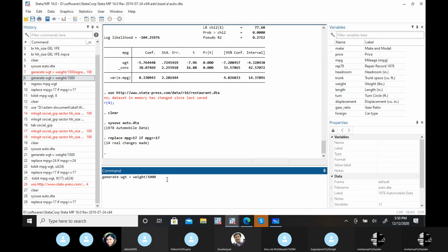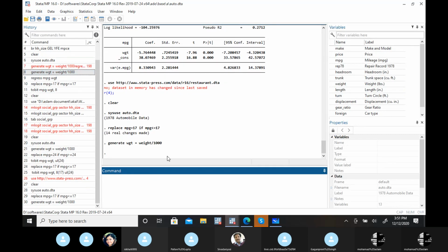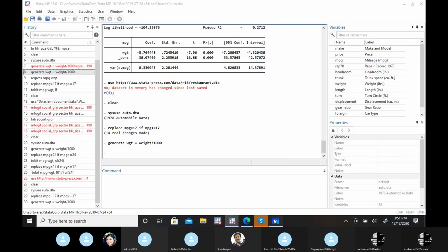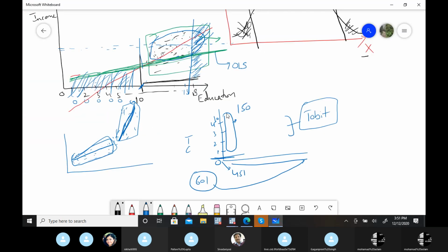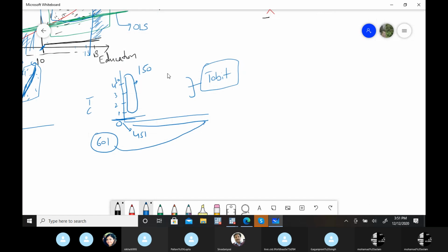Okay, let's make it a comparable data set. What I want to study is the relation between weight and mileage. But my purpose is that till 17, I am giving code 17. Let's suppose if any car has a lower mileage like 16, 14, 15, I am giving them code 17. And I just want to study the relationship of the weight after this minimum.